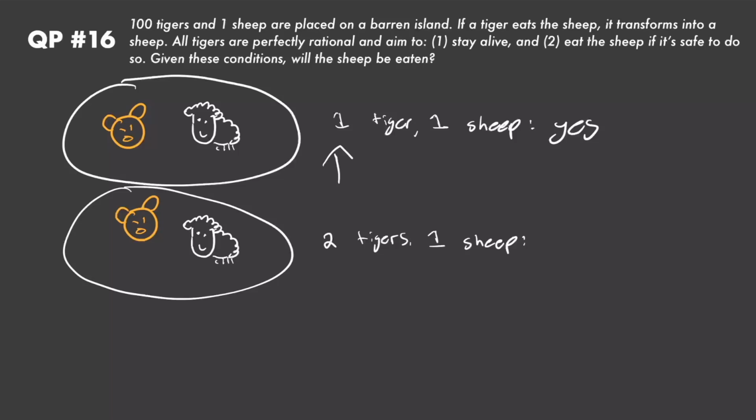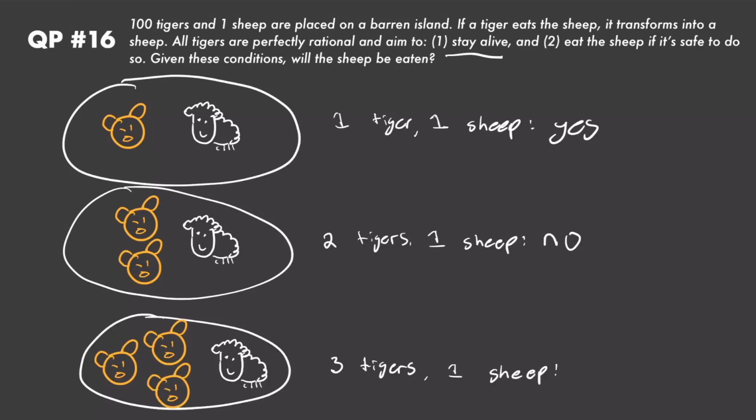And we found in that situation that the tiger is going to want to eat the sheep, because when the tiger eats the sheep in this situation, it's going to be left on an island by itself in which it will not be eaten. So therefore, since both of these tigers are rational, they both understand that if they eat this sheep, then they're going to wind up as the sheep themselves in the previous situation. And in that situation, they got eaten, right? So both of these tigers are not going to want to eat the sheep because they want to stay alive.